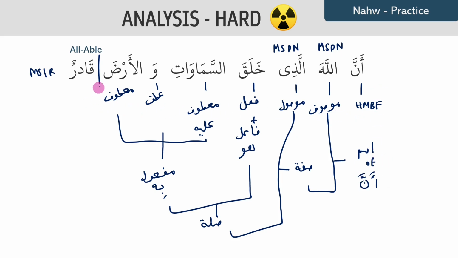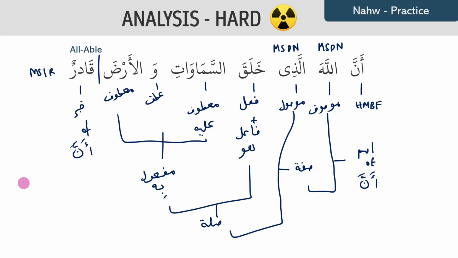And then we have qadirun, which is where the chain breaks, and this is going to be your khabar of inna, because the word after is going to be the khabar. Everything that's after is going to be khabar. So ism of inna plus your khabar of inna would make your jumla ismiya sentence.